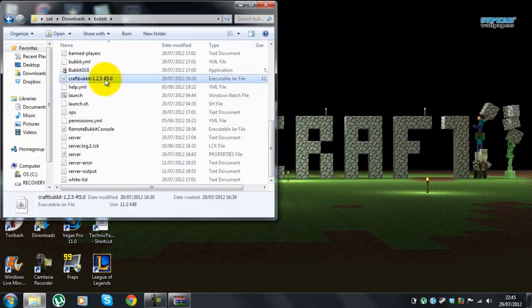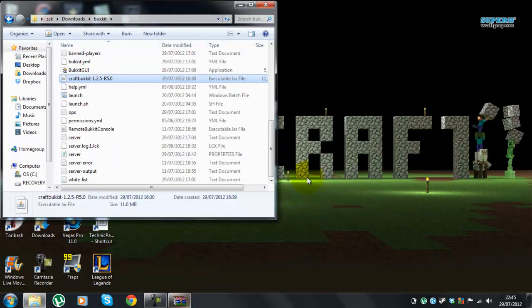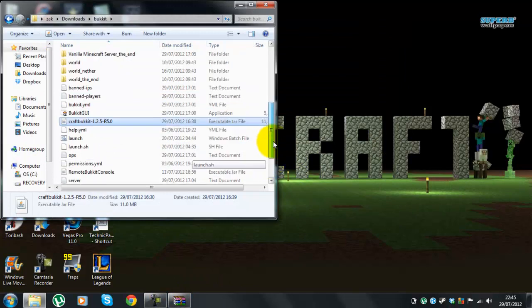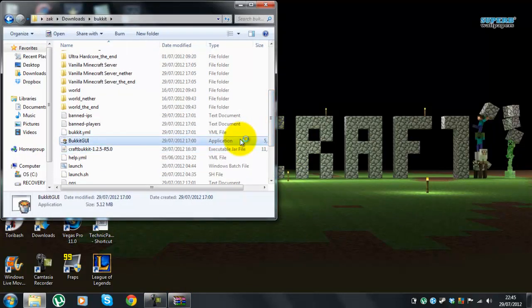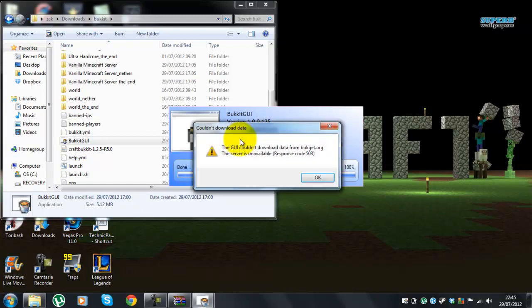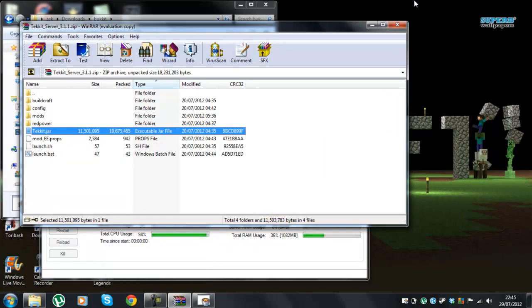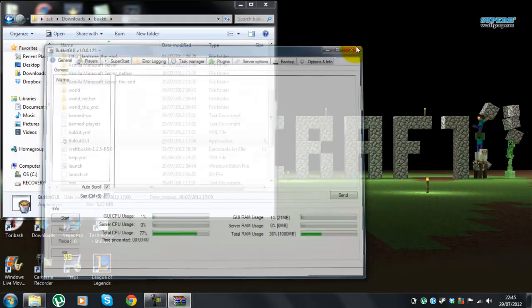jar. You want to go rename, then you can rename the Tekkit jar to craft bucket 1.2.5, or you can just have normal craft bucket. You don't need to open that now. And then the normal craft bucket, if I can. Sorry, I don't want to add all the stuff into it, because I only uninstalled Tekkit earlier.